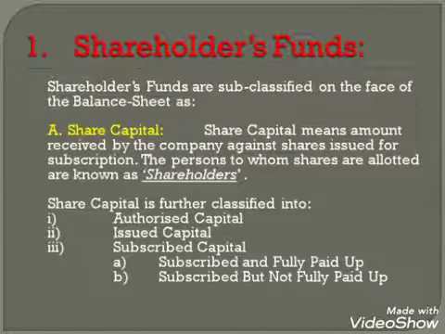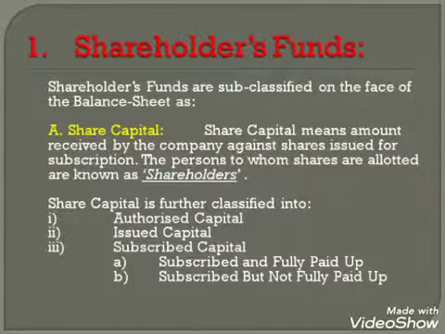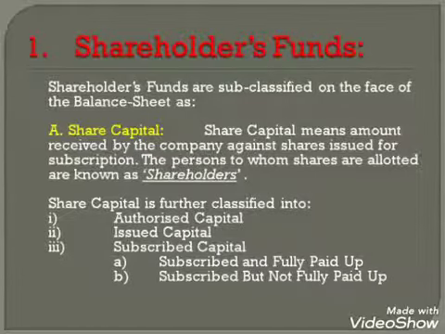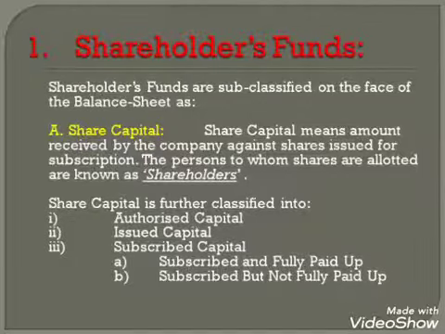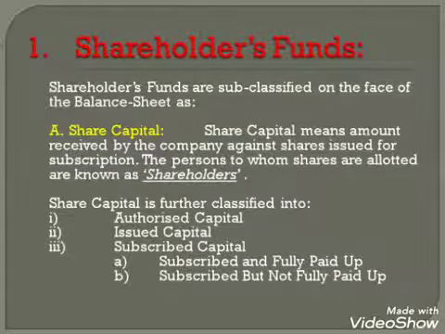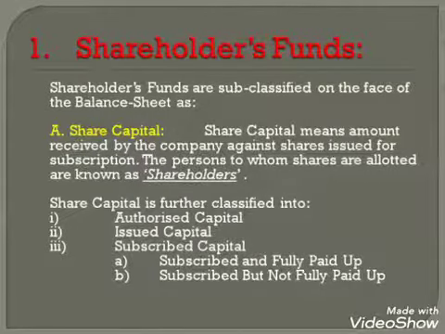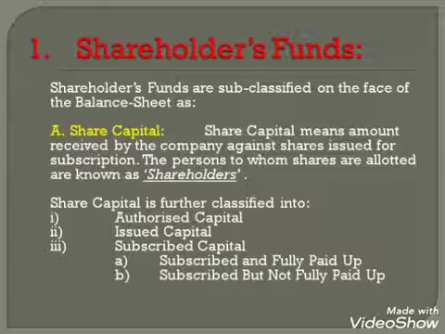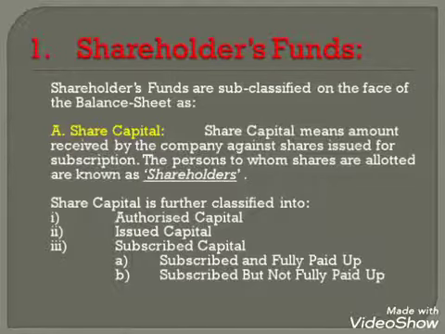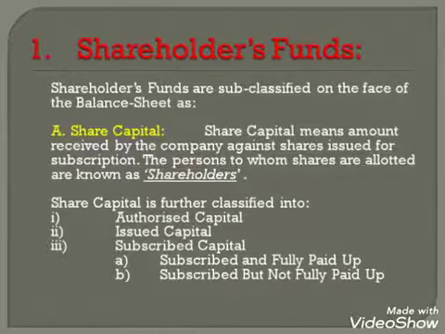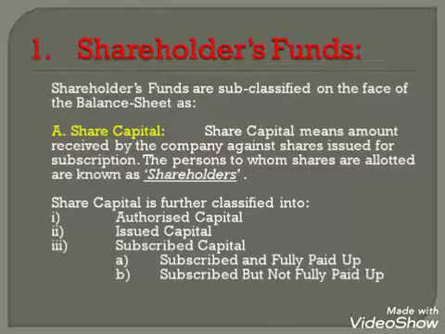The persons to whom shares are allotted are known as shareholders. And share capital is further classified into authorized capital, issued capital, subscribed capital, and subscribed capital is further subdivided into subscribed and fully paid up and subscribed but not fully paid up capital.